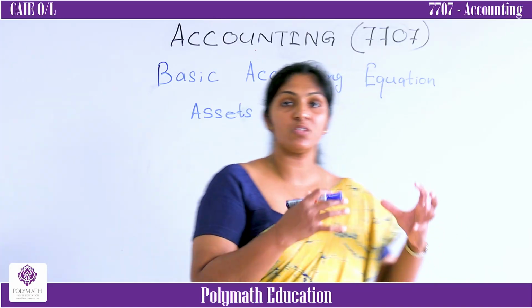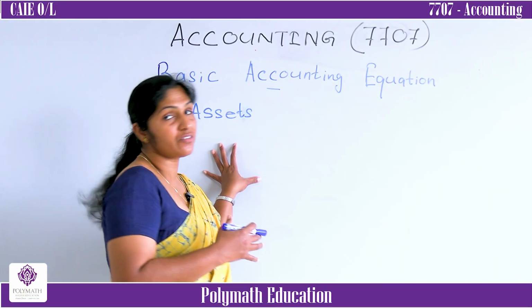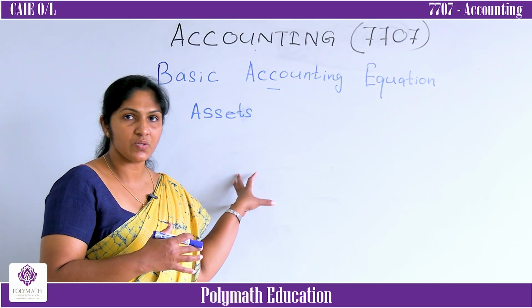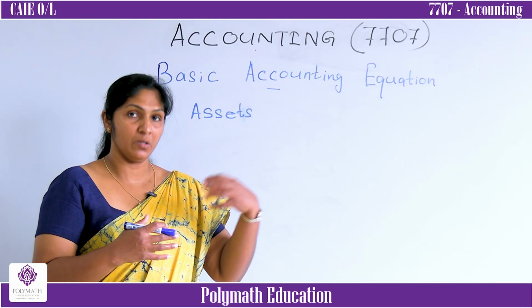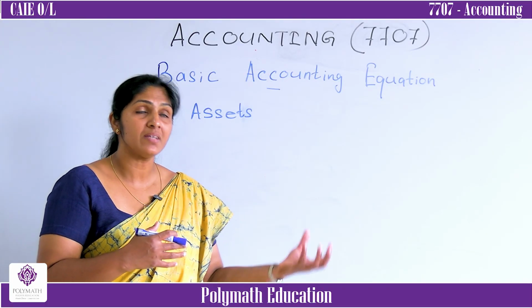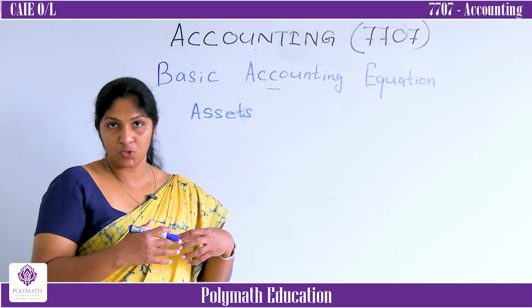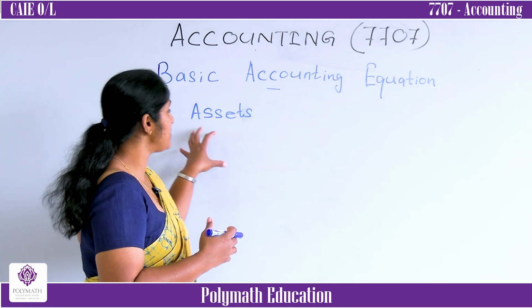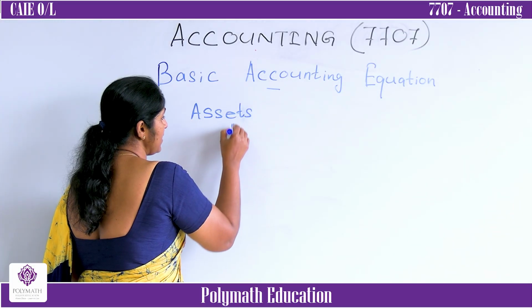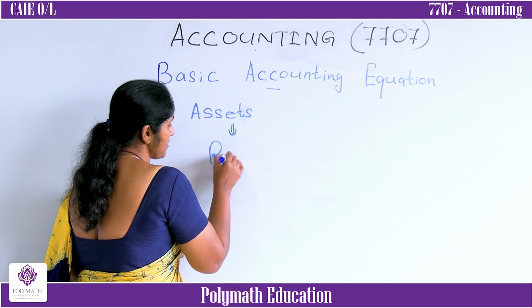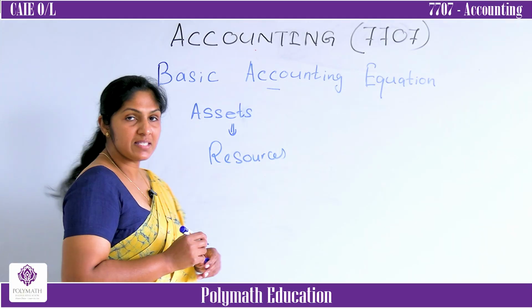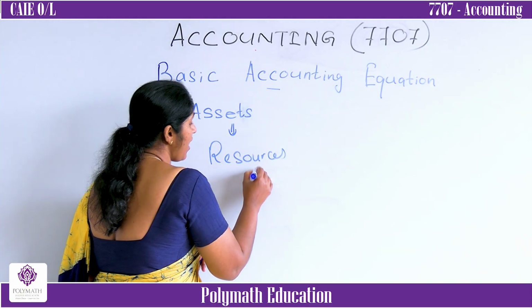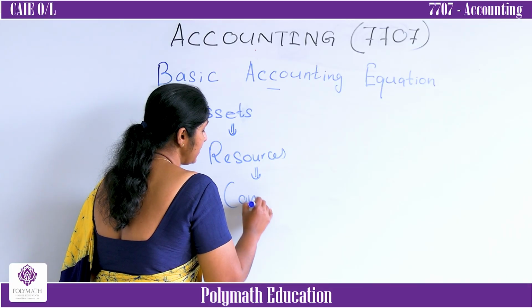Likewise, for the business, assets are the resources which bring money to the business, which bring profit to the business, which bring a return to the business. Basically, what do you mean by assets? Assets are the resources which are controlled by the business.